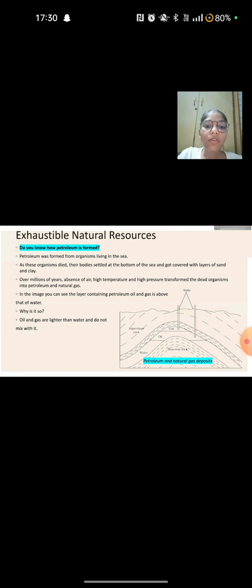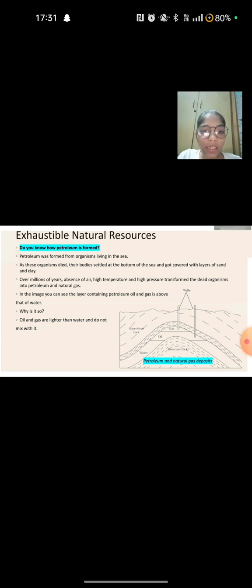So petroleum was formed from organisms living in the sea. As these organisms died, their bodies settled at the bottom of the sea and got covered with layers of sand and clay. Over millions of years, absence of air, high temperature and high pressure transformed the dead organisms into petroleum and natural gas.